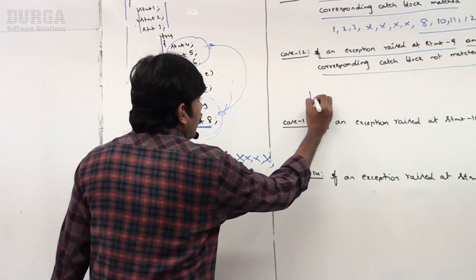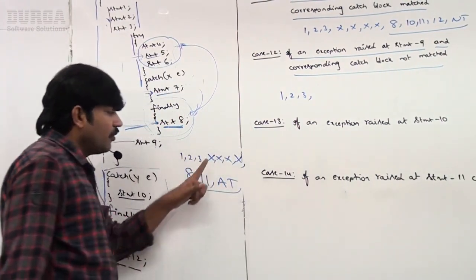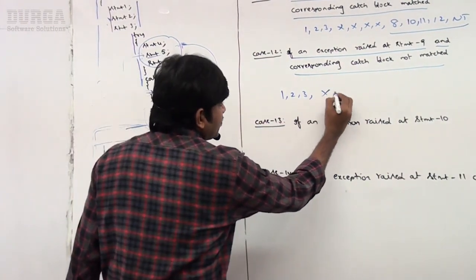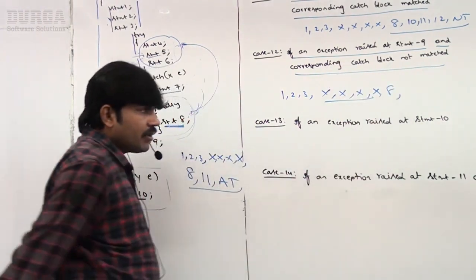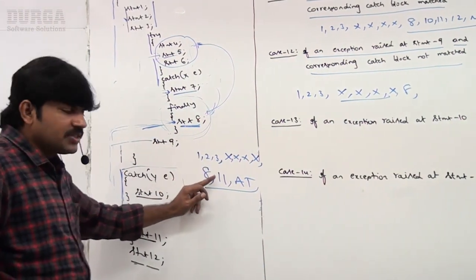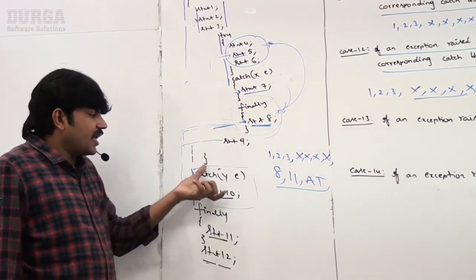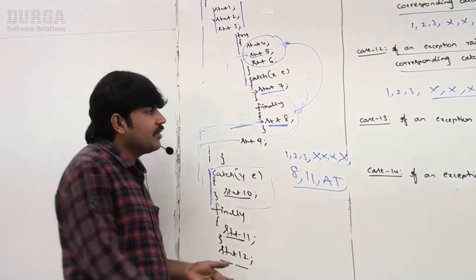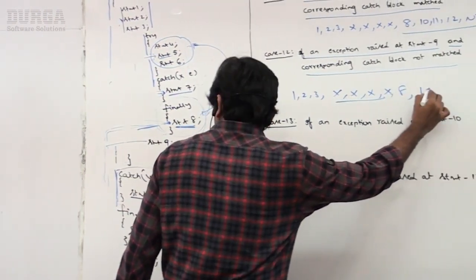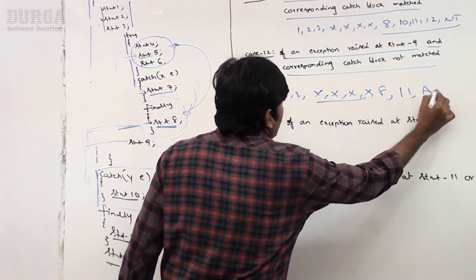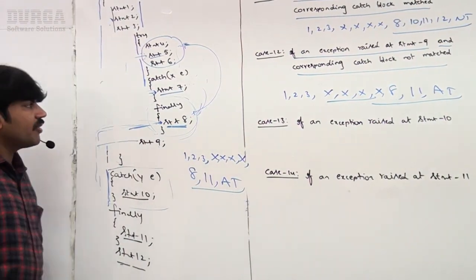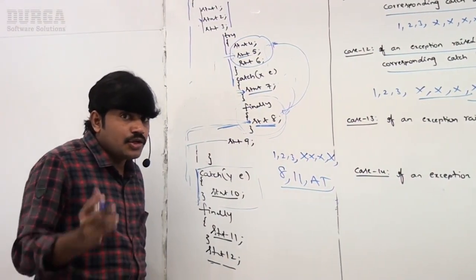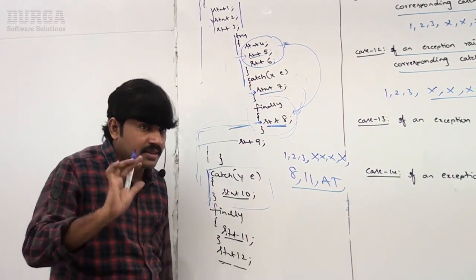That's why 1, 2, 3 okay, 4, 5, 6, 7 optional, 8 will execute. While executing 9 the problem is coming, but the catch block is not matched. Finally will be executed, 11, followed by abnormal termination. That's all. Sir, how beautiful it is. You have to analyze it very clearly, sir.